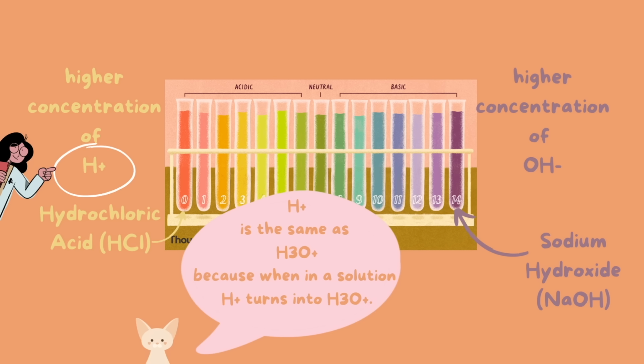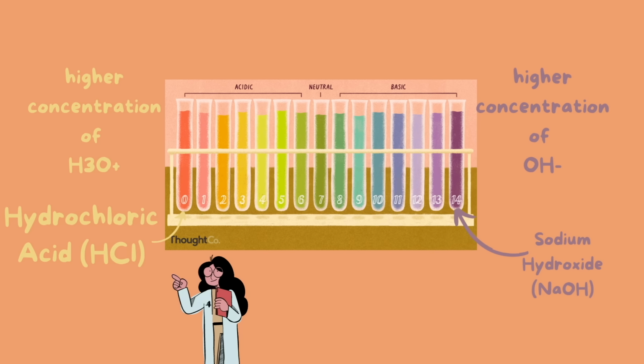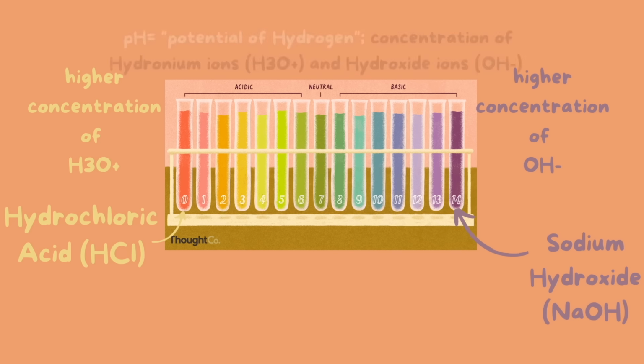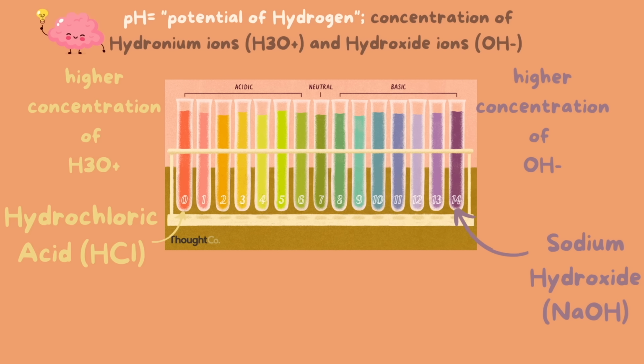Okay, so we've looked at an example of an acid using hydrochloric acid, and we've looked at an example of a base using sodium hydroxide. And we know that pH stands for potential of hydrogen. In other words, we can also say that it's the concentration of hydrogen ions or hydronium ions, same thing, and the concentration of hydroxide ions. This sums up this video.